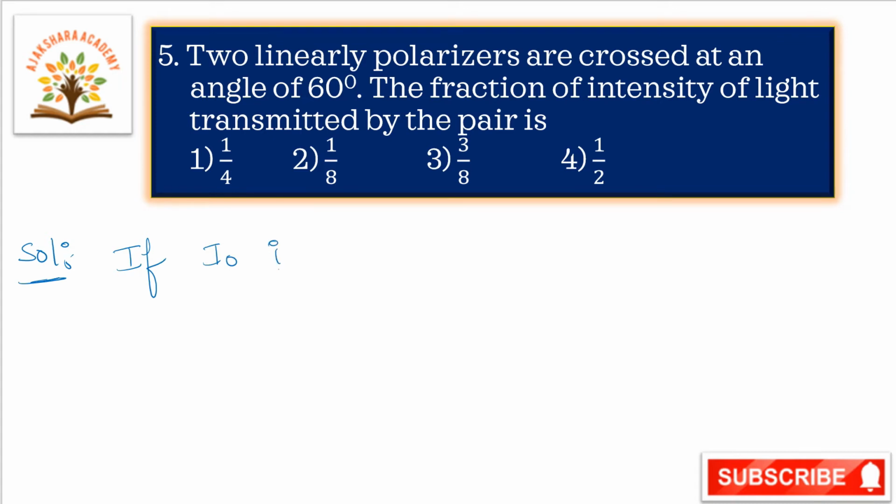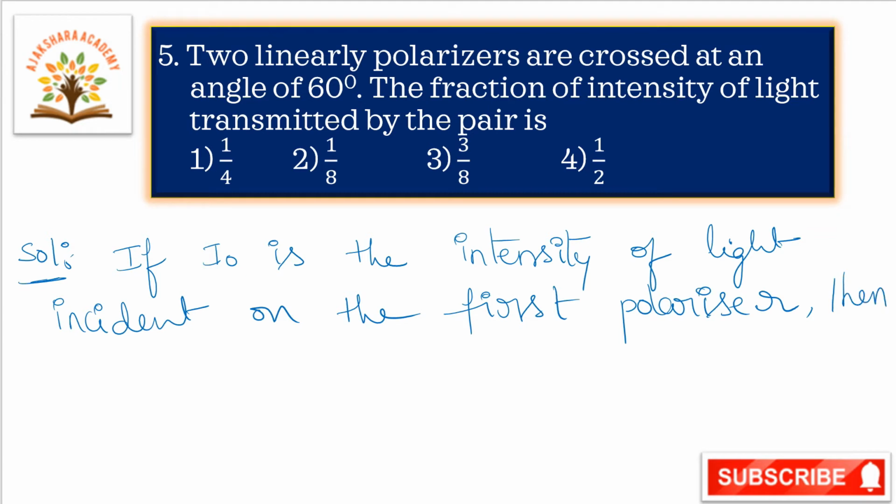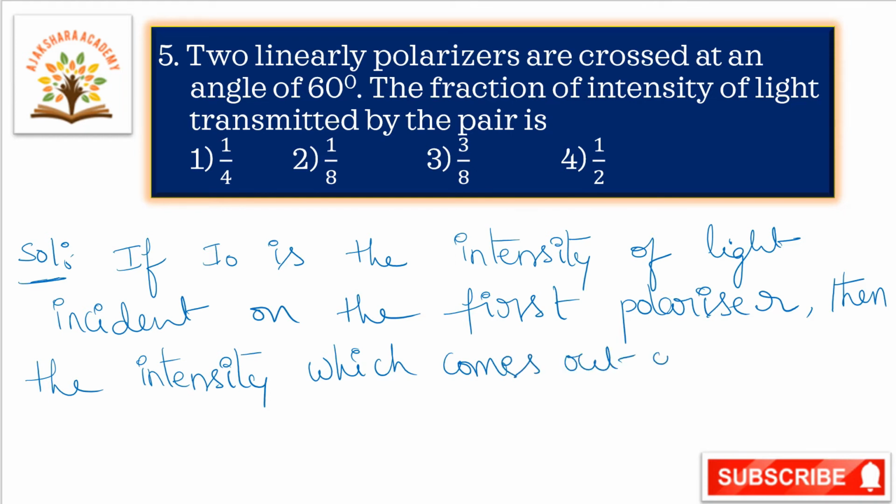If I naught is the intensity of light incident on the first polarizer, then the intensity which comes out of it is I1 is equal to I naught by 2.